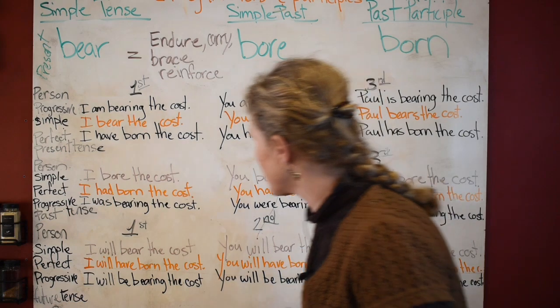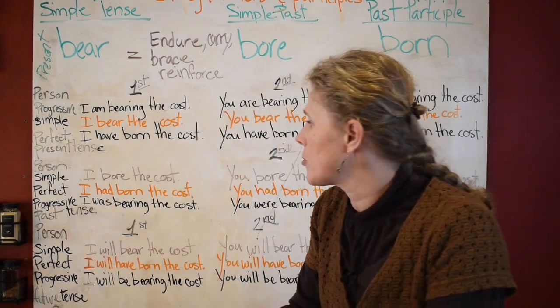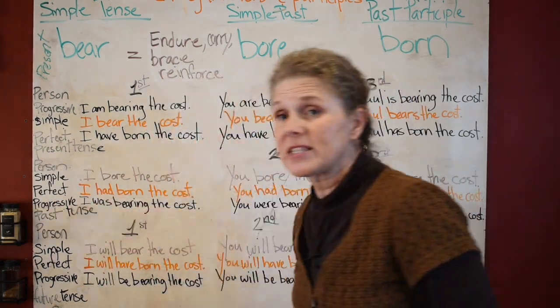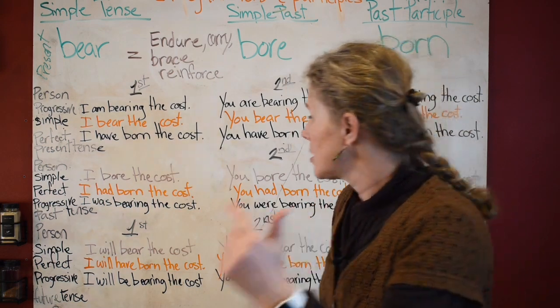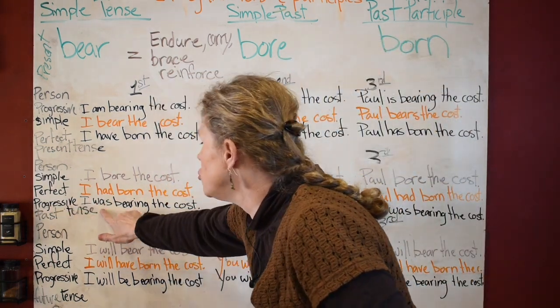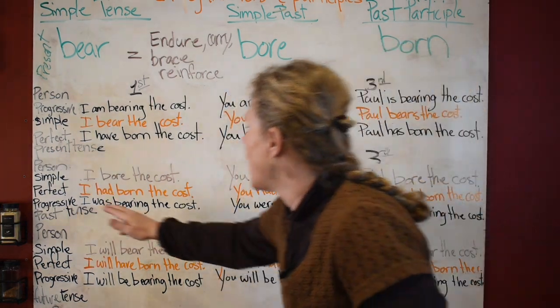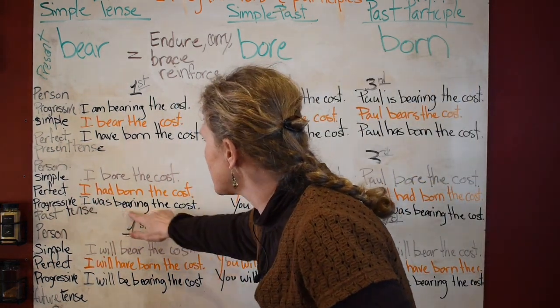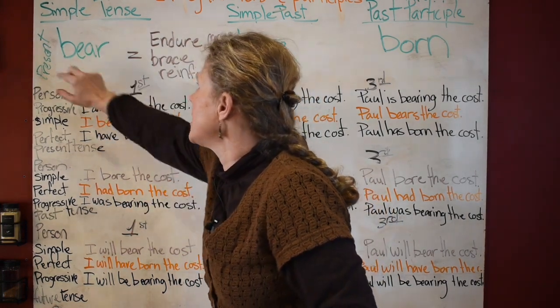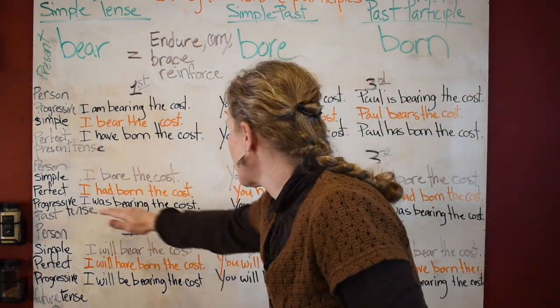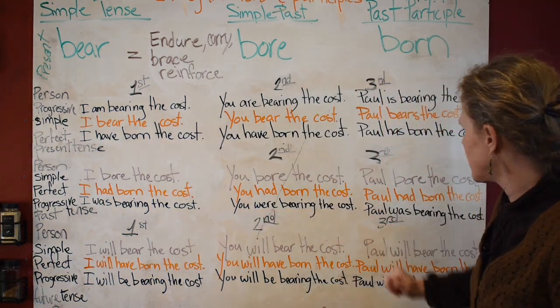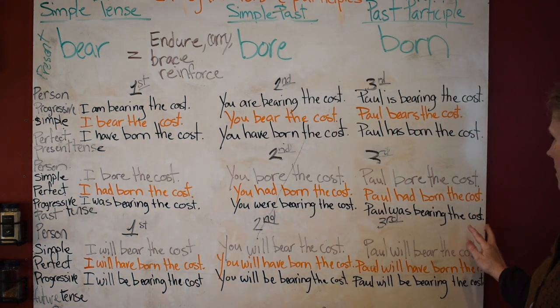Past tense auxiliary verb. But if you're going in the progressive, that is only for the progressive tense. For the progressive tense, you use was and were. I was bearing the cost. Look, bear, simple tense plus your ing. I was bearing the cost. You were bearing the cost. Paul was bearing the cost.